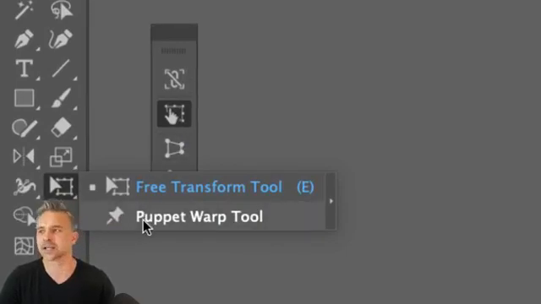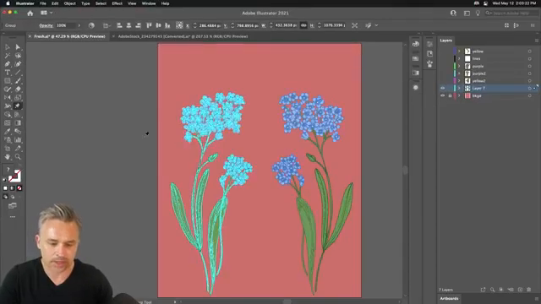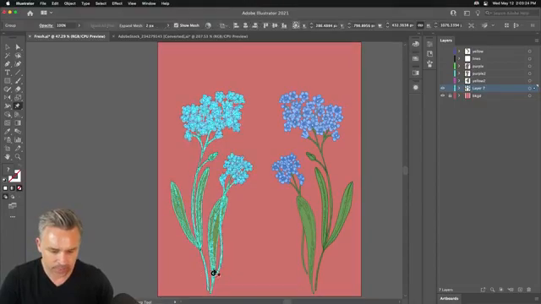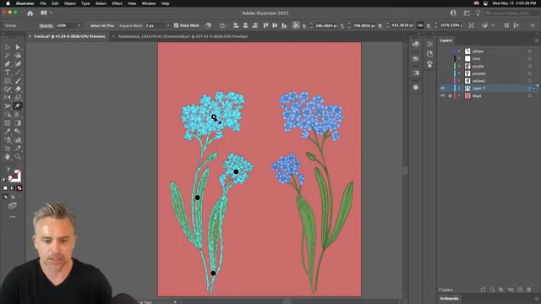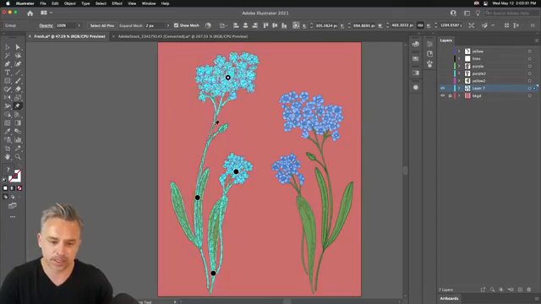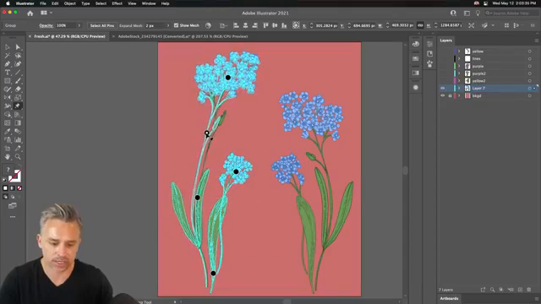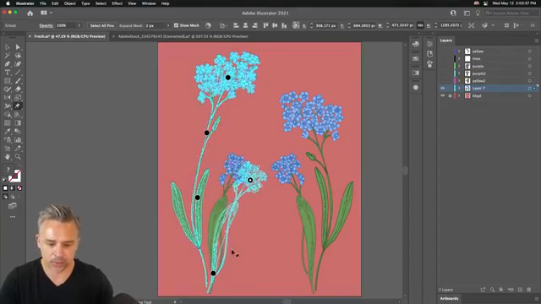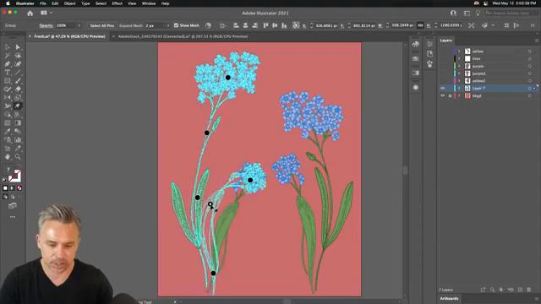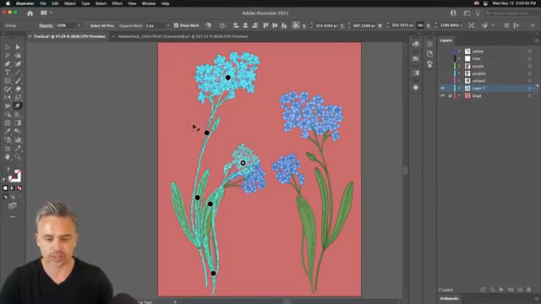But I'm going to select Puppet Warp Tool, right? I use this in all the apps, right? But I'm going to go ahead and add a pin, add a pin, add a pin, add a pin, right? So rather than manipulating those individual vector lines, I could just distort this whole thing any way I want, right? Because we want these to look different, right? So we have two different sort of flowers, as you can see, is all I'm doing, is manipulating that accordingly.